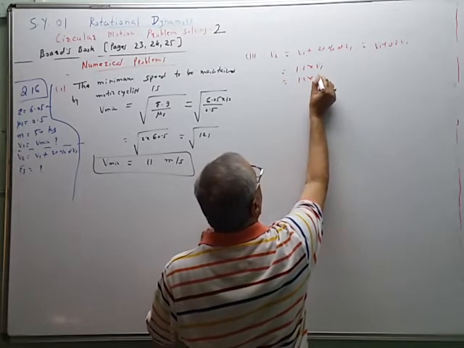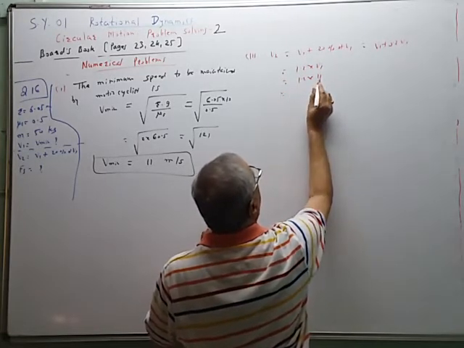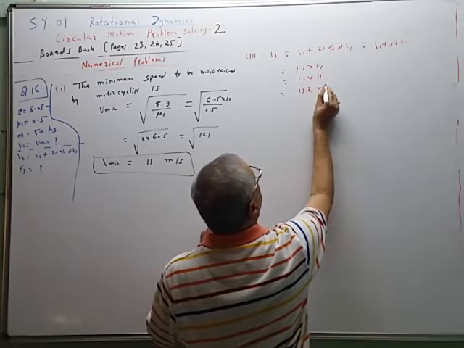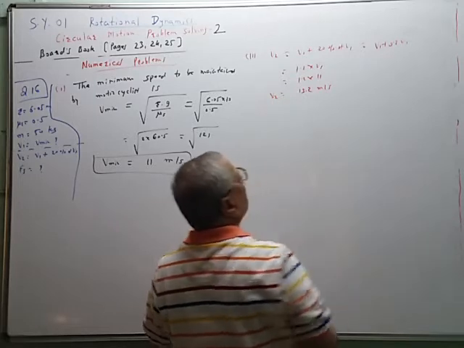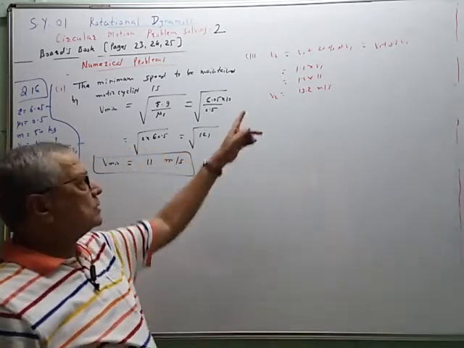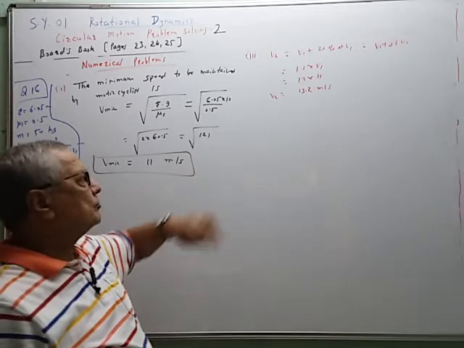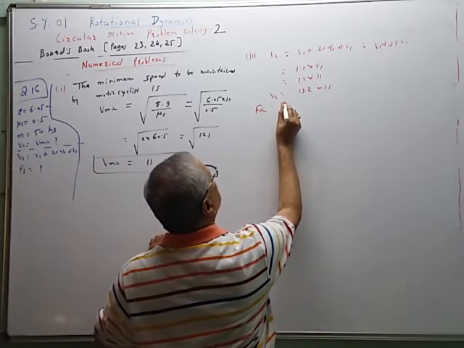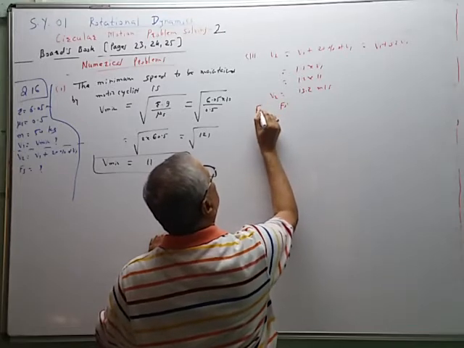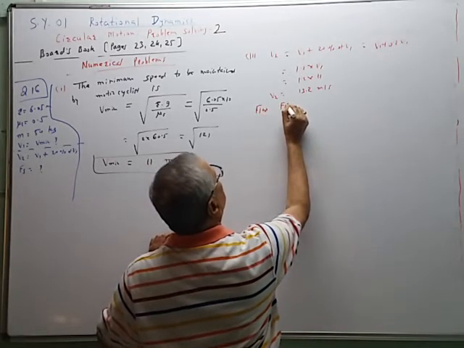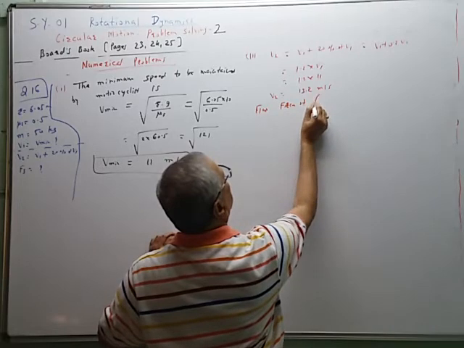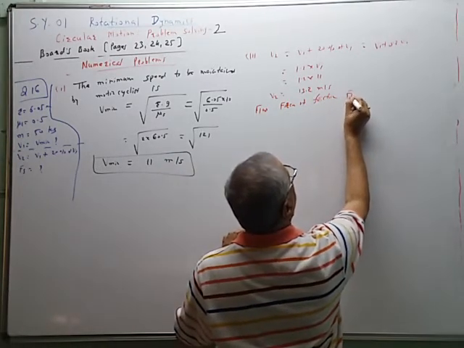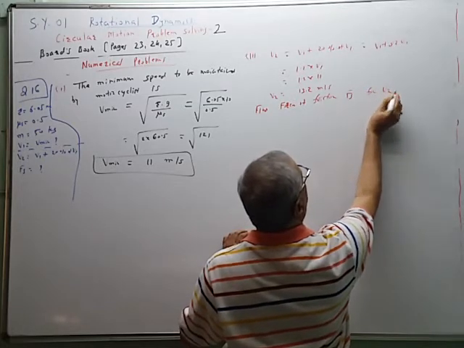So 1.2 multiplied by 11 is equal to 13.2 meter per second. This is the value of V2. And for this speed V2, we have to find the force of friction Fs.